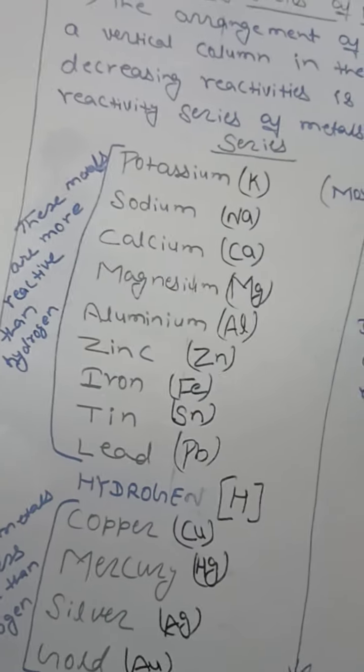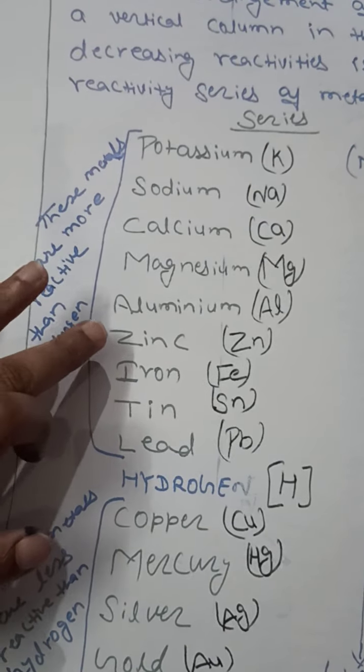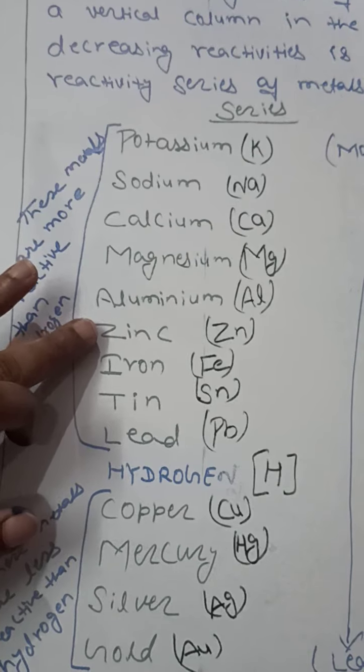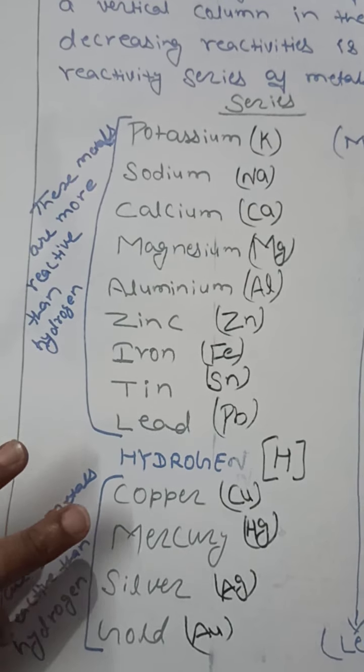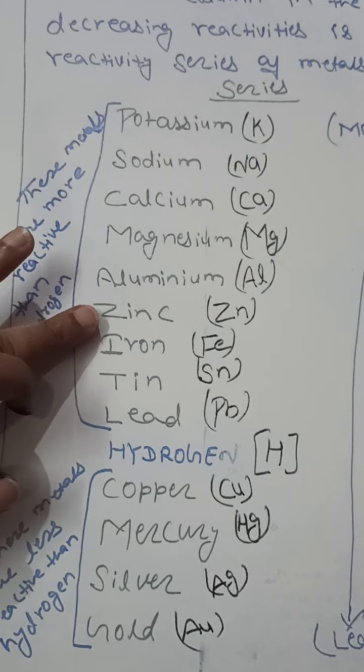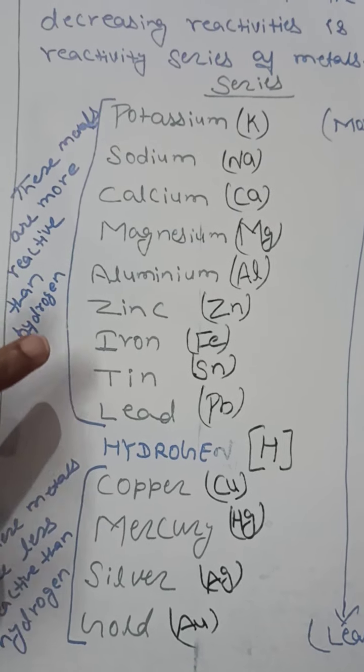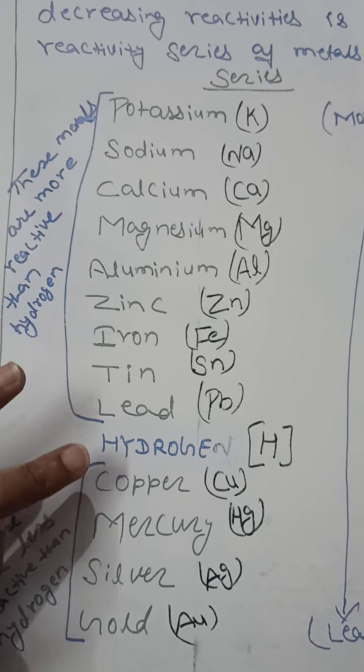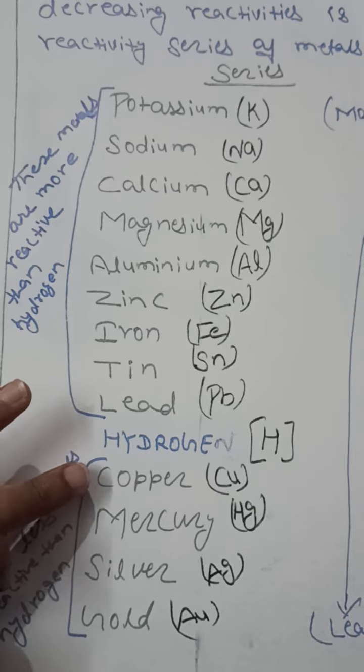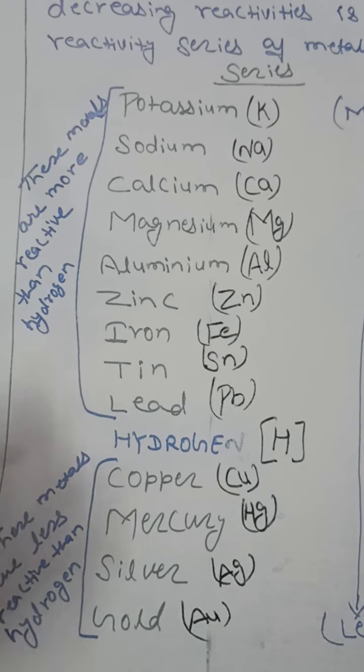Now you can observe this reactivity series, zinc and copper. Where is the zinc and where is the copper? See, in this reactivity series, zinc is at the up position and copper is at the down position, meaning zinc is more reactive than copper. So here, because zinc is more reactive than copper, zinc has the ability to replace copper.